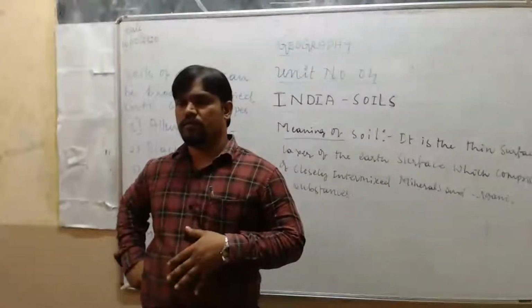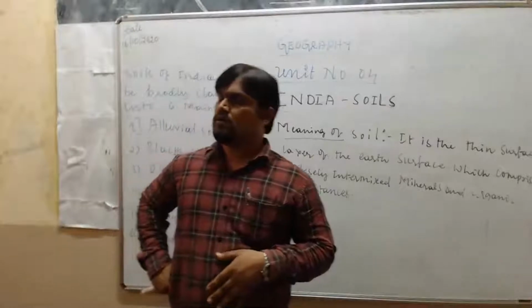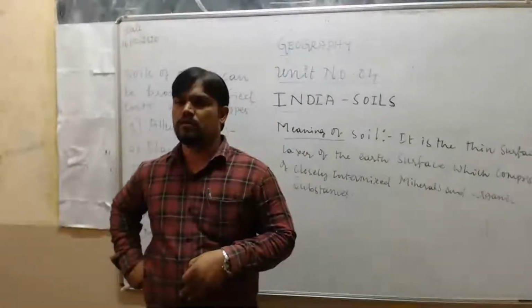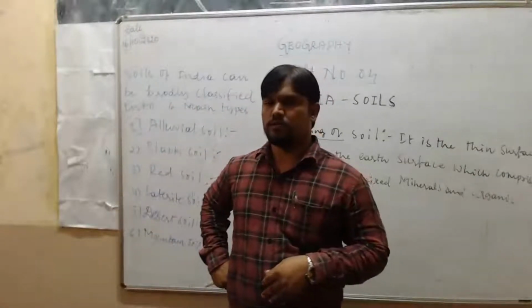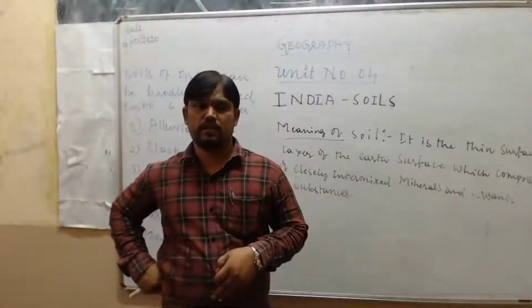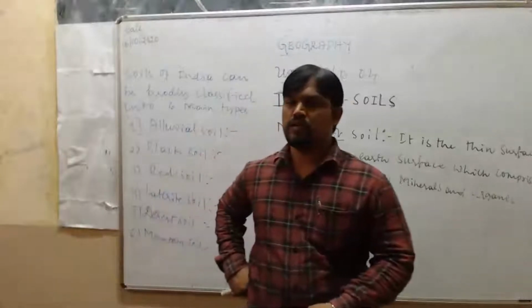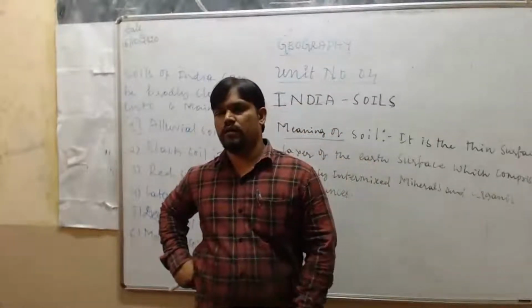With that, the soil forms. So this alluvial soil is formed due to bacterial activities.